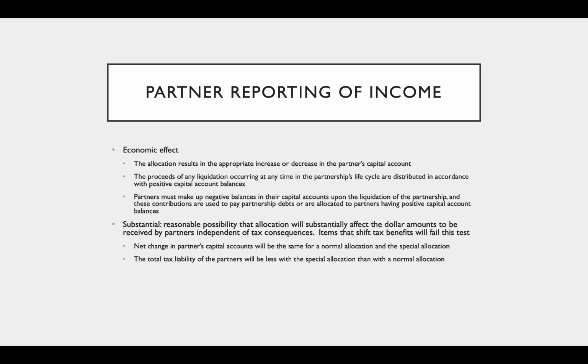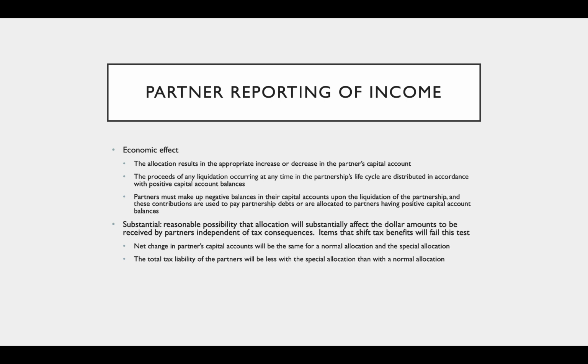So first, it has an economic effect, and that means the allocation results in the appropriate increase or decrease in the partner's capital account. The proceeds of any liquidation occurring at any time in the partnership's life cycle are distributed in accordance with positive capital account balances, and the partners must make up negative balances in their capital accounts upon the liquidation of the partnership, and these contributions are used to pay partnership debts or are allocated to the partners having positive capital account balances.